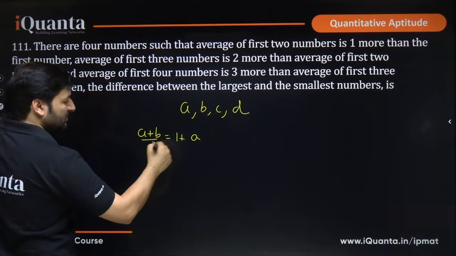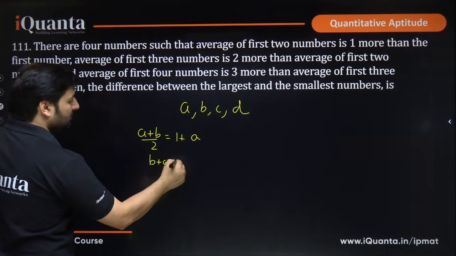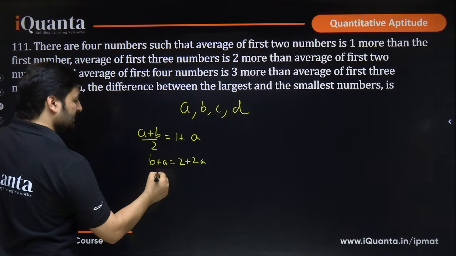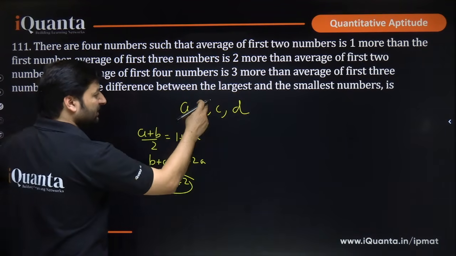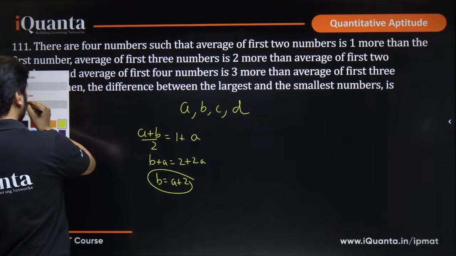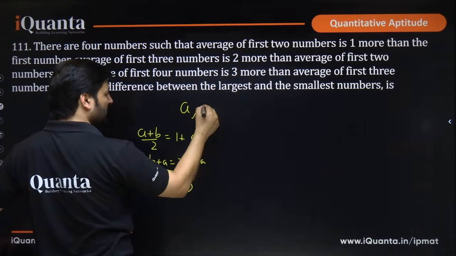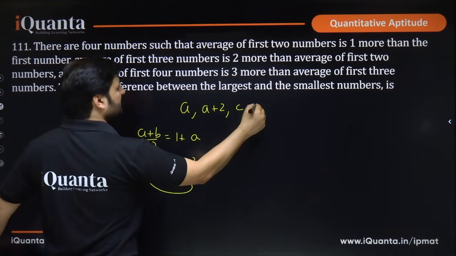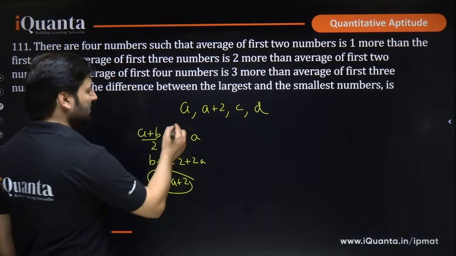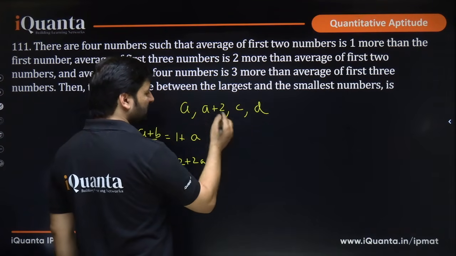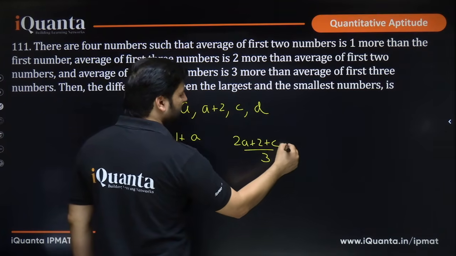If we cross multiply, we get b plus a equals 2 plus 2a, and we can say that b will be a plus 2. If b is a plus 2, can I simply replace b by a plus 2 here so that I am minimizing variables? I hate variables, so I am minimizing them. So b will be written as a plus 2, then c and then d. Now let's read further. Average of first 3 numbers: a plus a plus 2 plus c, that is 2a plus 2 plus c divided by 3. This is the average of first 3 numbers.